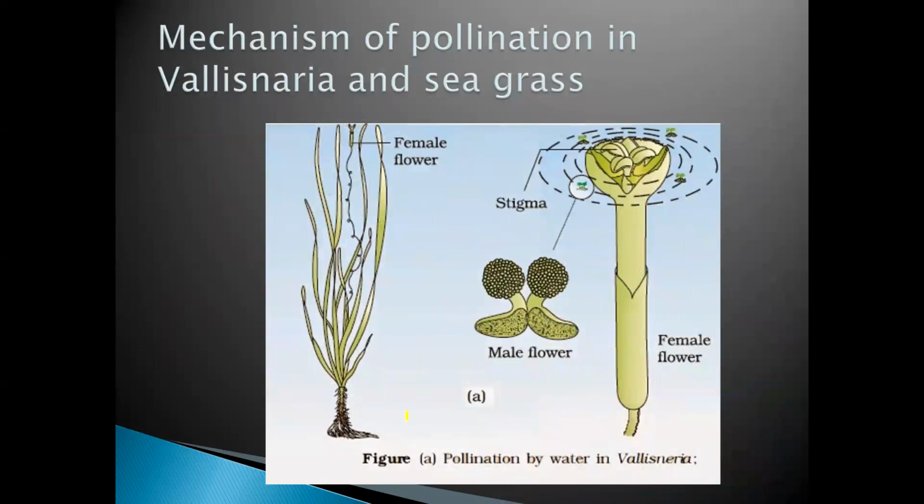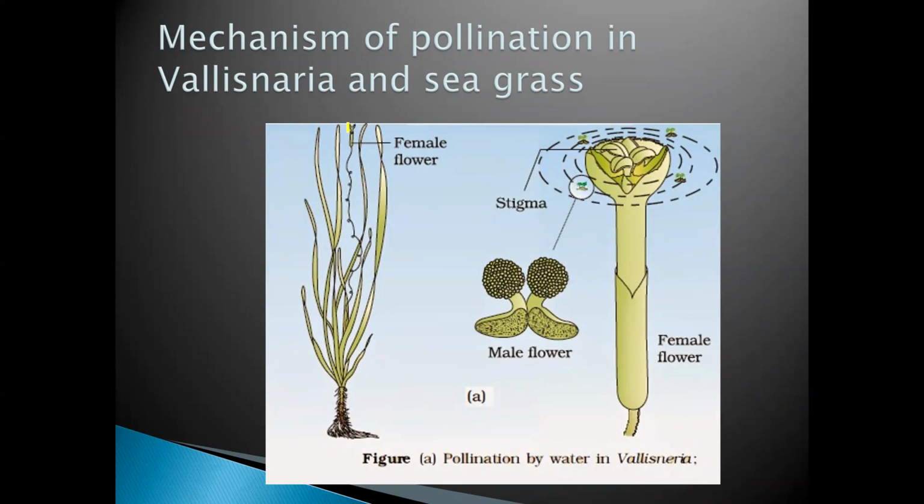Now coming to the mechanism of pollination in Vallisneria and seagrass. So students, Vallisneria is a water surface aquatic plant, whereas the seagrass is totally submerged in the water, whereas Vallisneria you can find on the surface of the water.